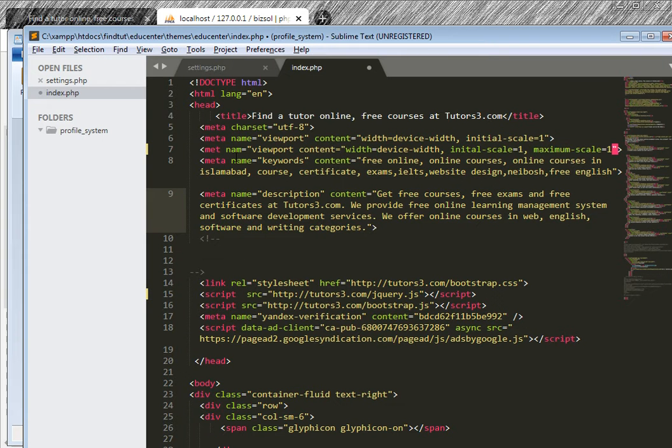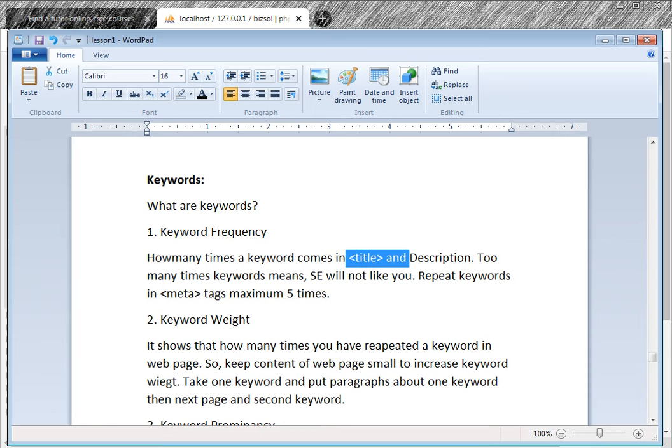This is keyword frequency. If you use keywords too many times, the search engine will not like it. Repeat keywords in meta tags a maximum of 5 times.